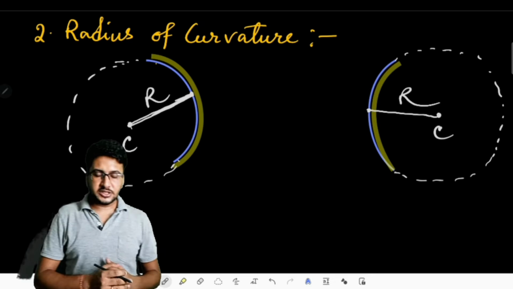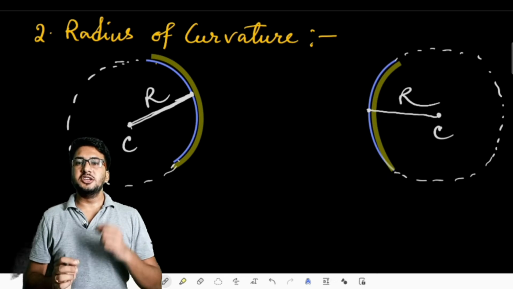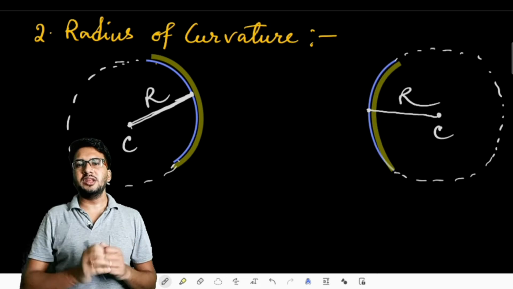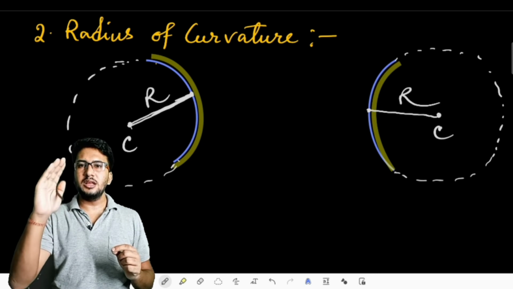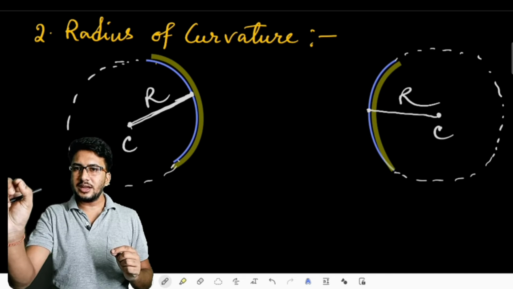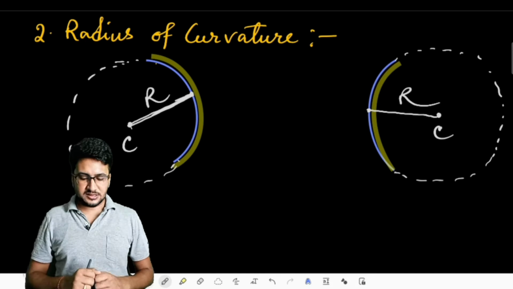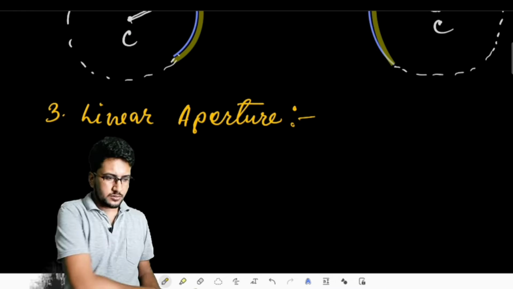So the radius of curvature we can define as the distance between the center of curvature and the plane of the mirror, any point taken in the mirror, and if we connect the point with the center of curvature, then that distance will be counted as the radius of curvature for us.